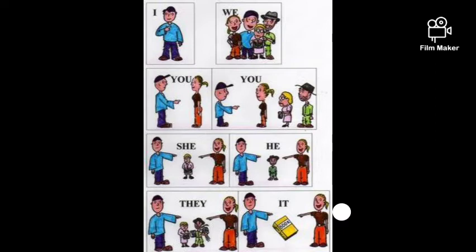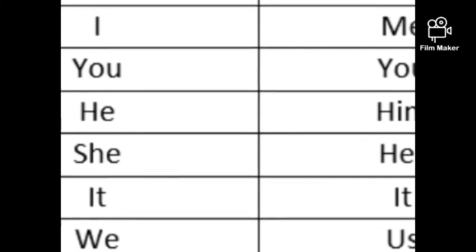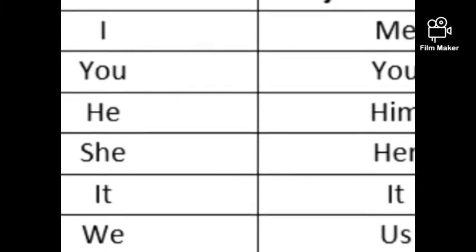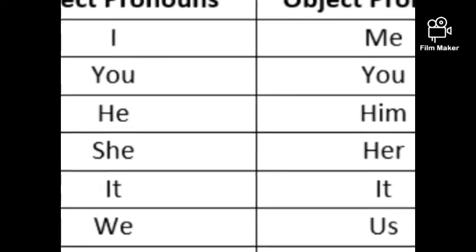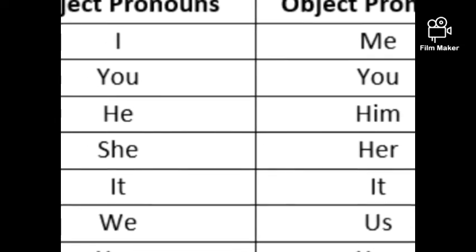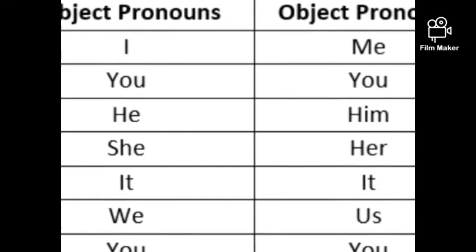I, you, he, she, it are singular. We, you, they are plural. First person, second person, third person. We'll make it more clear when we get into the classifications of pronouns. Coming to subjective pronoun and objective pronoun. Till now we have learnt pronouns are used instead of nouns. Then coming to subjective pronoun, objective pronoun, what are they?